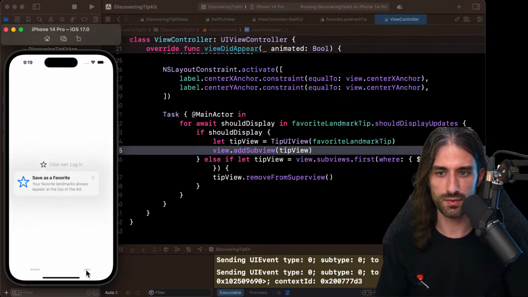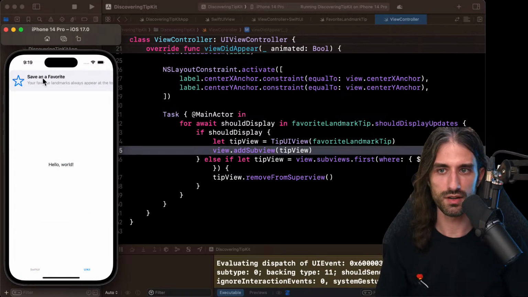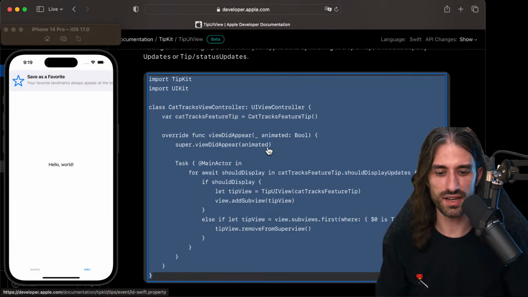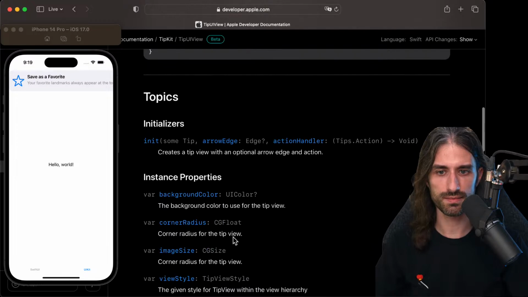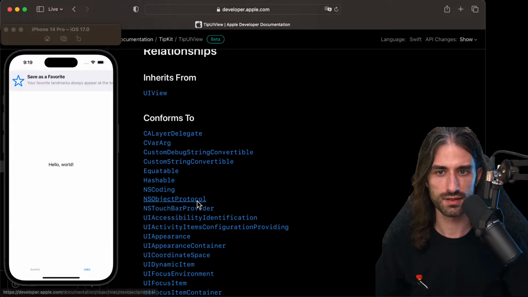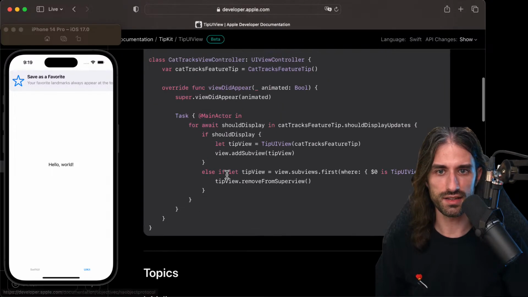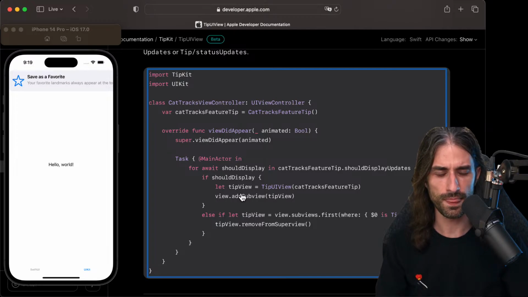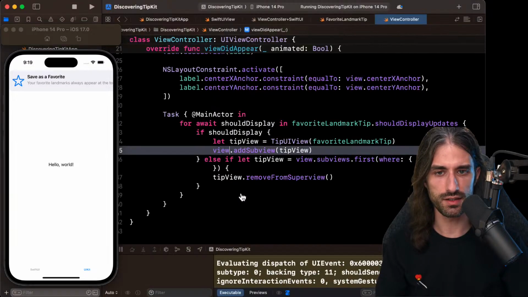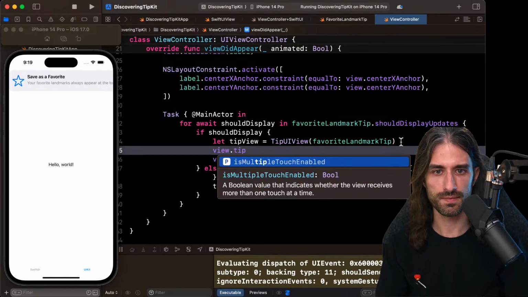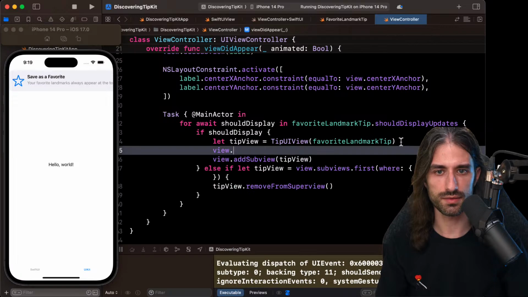So once again, I want it to appear. Okay, so it's appearing at the top. Let's see if they have some advice for this in the documentation. Here they just add it as a subview, but that's far from great. Let's see if there is the equivalent of the modifier in SwiftUI, for instance. If I say view dot, no, there is nothing.